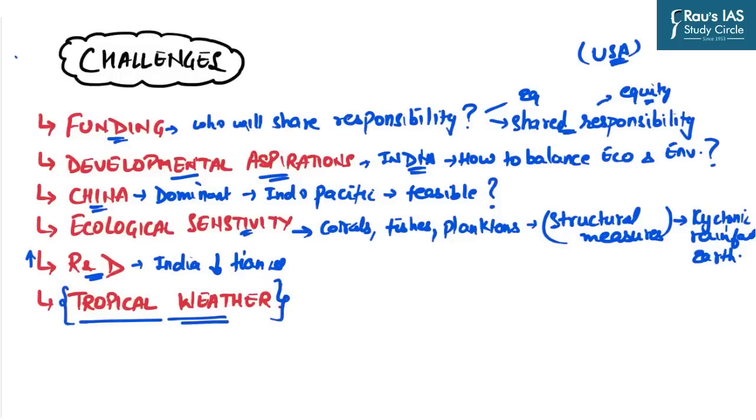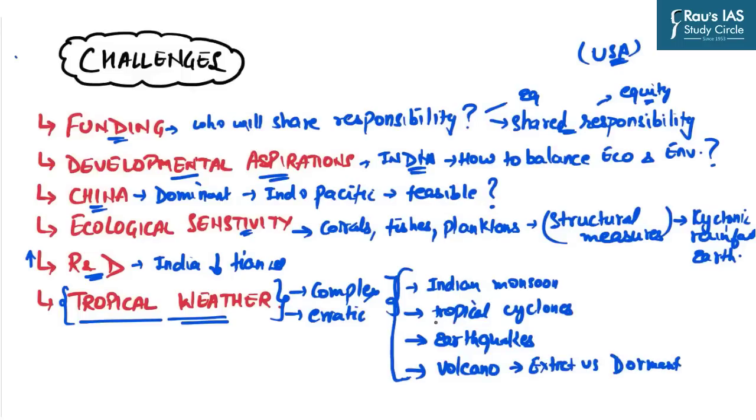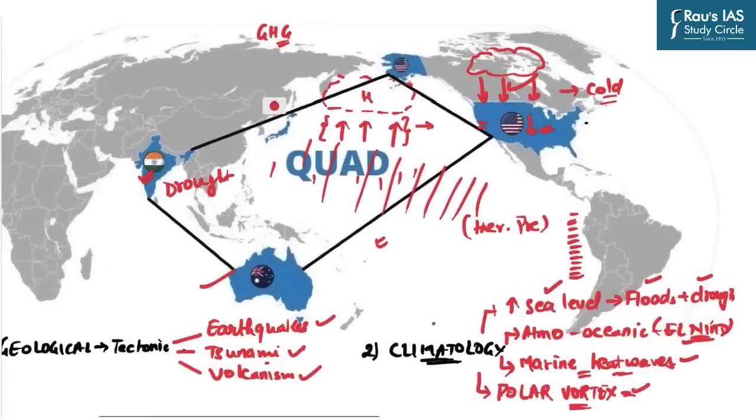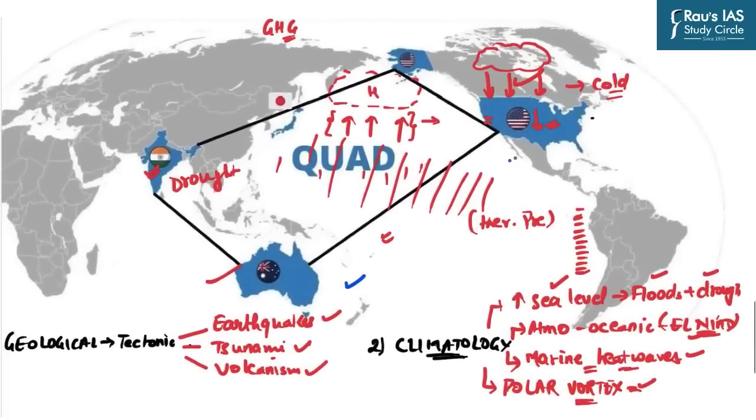Now, tropical weathers are very complex and erratic. For example, till now, despite having several studies by almost all the countries, we are not able to understand the true mechanism of Indian monsoon. We have a well-defined theory for the formation of temperate cyclones, but when it comes to tropical cyclones, we still do not understand it fully. So these are certain challenges which need to be tackled by all the members of this Quad grouping, that is Australia, US, Japan and India.